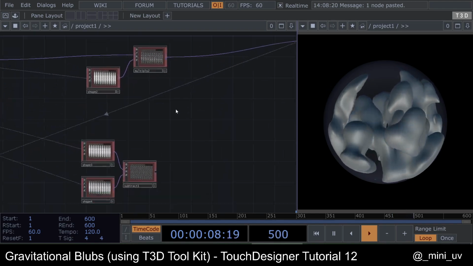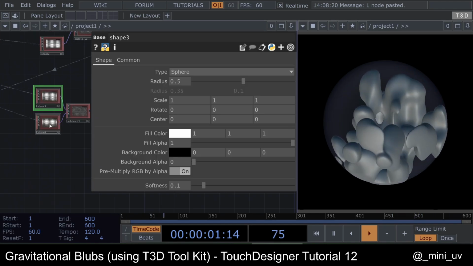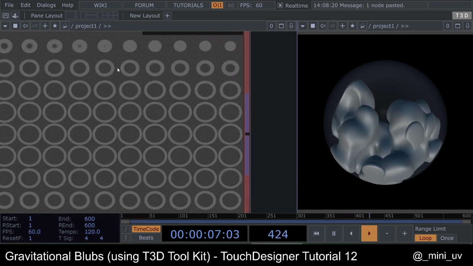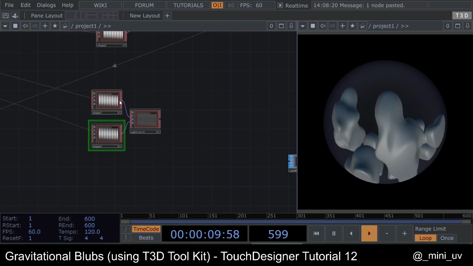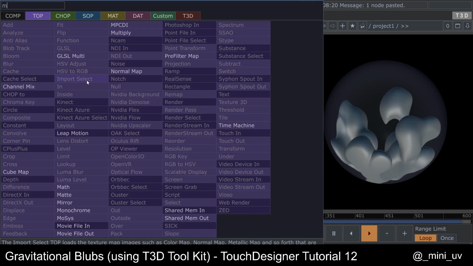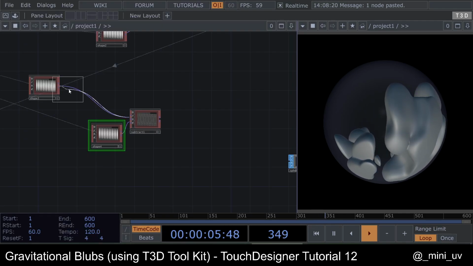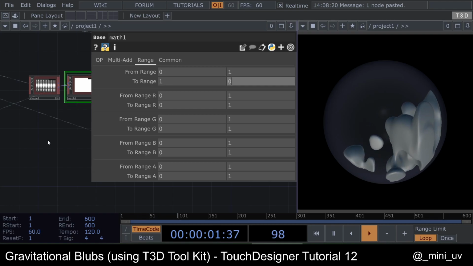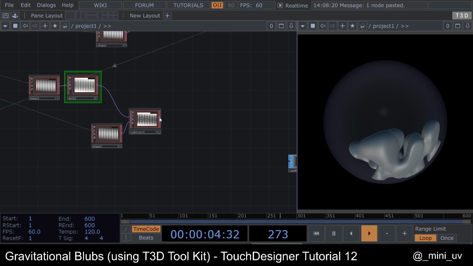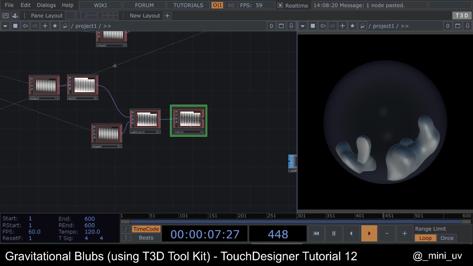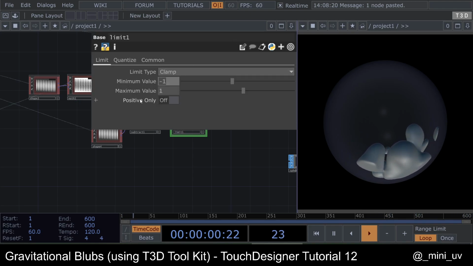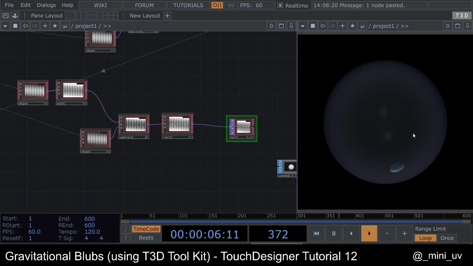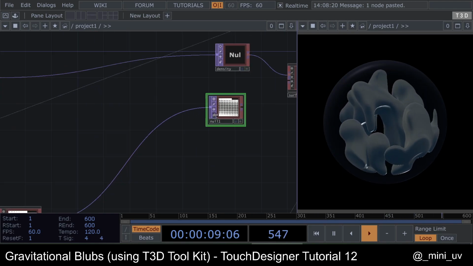All right. So two spheres. One of them is a bit smaller. I'm subtracting them, and then I have kind of the edge. One of them I flipped, the first one. By flipping, I mean the range from 0 to 1 becomes 1 to 0. Then I clamped it from 0 to 1, and we can make it color,